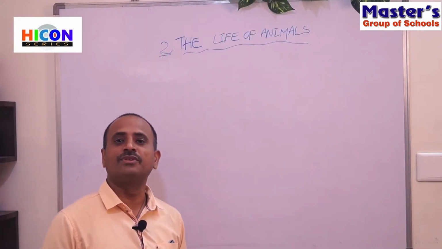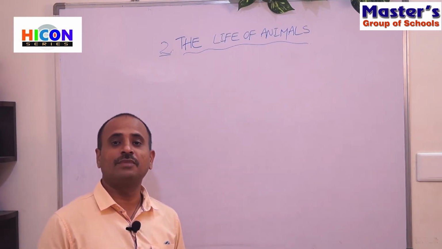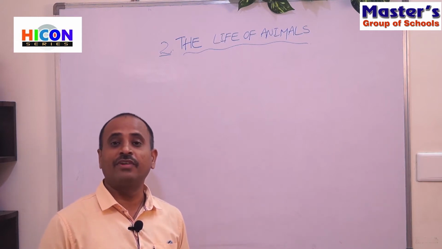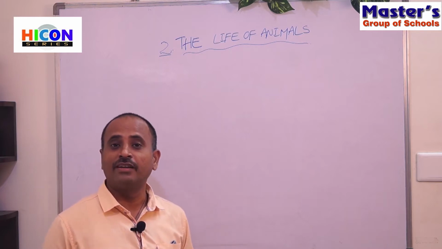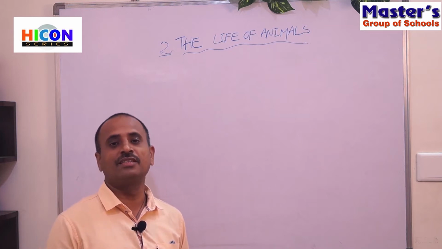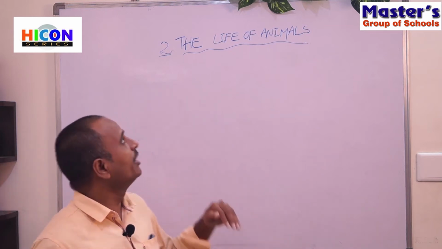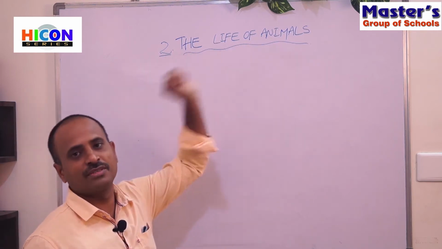In the previous episode we discussed the first chapter. In that chapter we discussed different types of plants, different types of plant reproduction, and different types of dispersal of seeds. So we have discussed it in the previous episodes. Today in this episode we are going to discuss the second chapter, the life of animals.